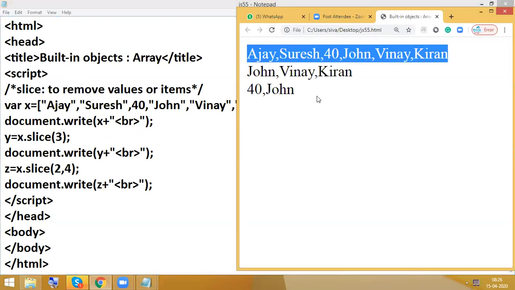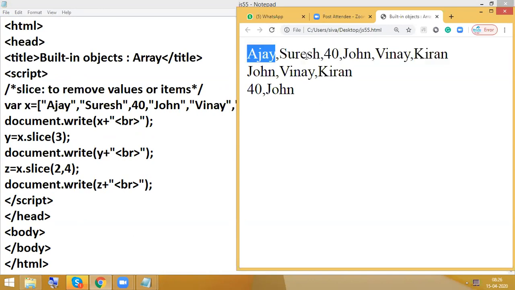So in this 2, we are having here 0, 1, 2. So from 40 onwards we are having. After John, that means 0, 1, 2, 3. So the last one I gave 4, right? From there onwards, it is going to remove. That is the reason we are having 40, John. So this is the way we can remove in between, or directly you can give some number over there.